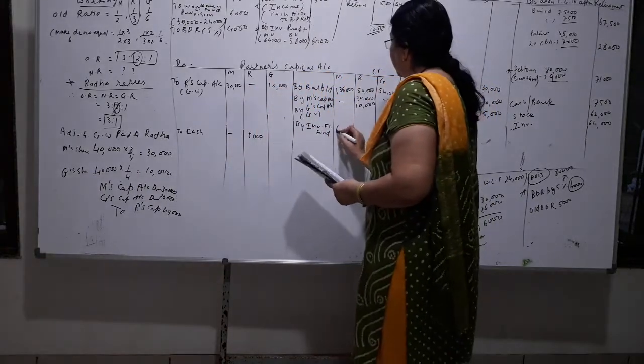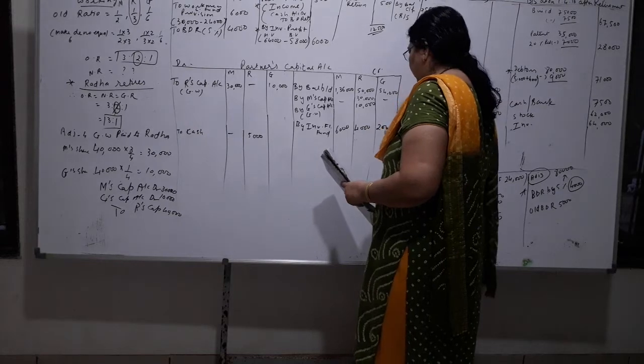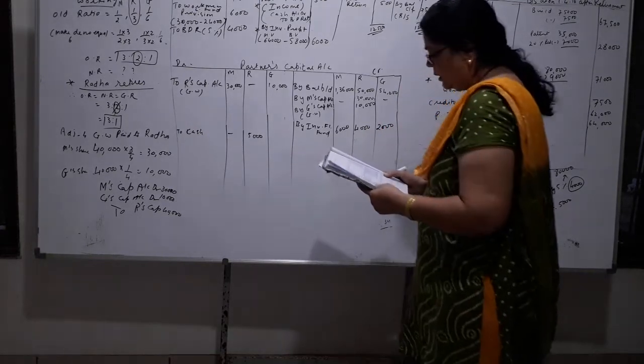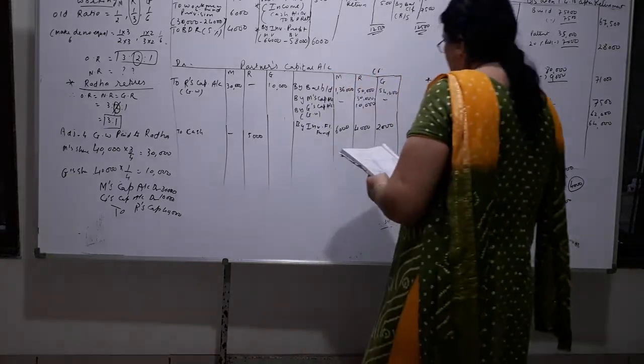fluctuating fund is fully to be given to the old partners in old ratio. That is 6,000, 4,000 and 2,000. 12,000 is the break-up. Okay. Then partners I have written.